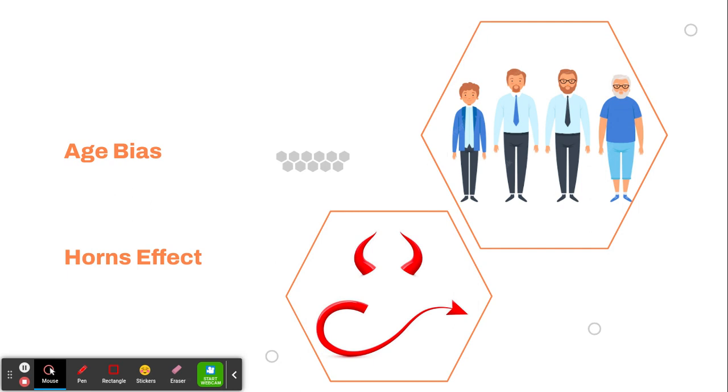The horns effect, a negative impression of someone based on one trait or experience. An example of this can be when a new employee thinks the constructive criticism they receive from their manager is harsh, and that their manager is a critical and mean person.